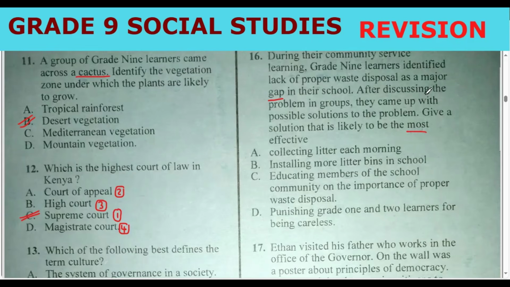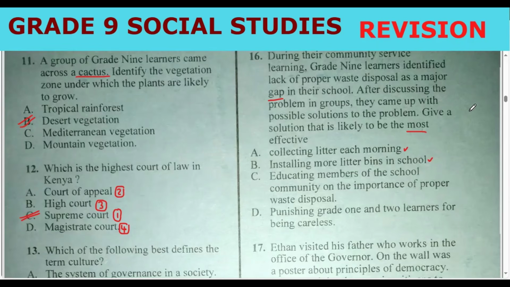Remember, our problem here is lack of proper waste disposal. How are you going to treat it? So all these given here are possible solutions. But here we are going to look for the best possible solution. So, which one do you think it is? A, collecting litter each morning. Yeah, this is good. Installing more litter bins in the school. True, you can do that and still reduce garbage.